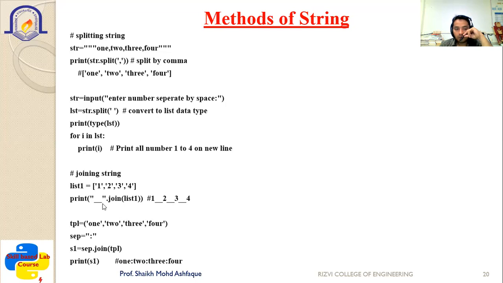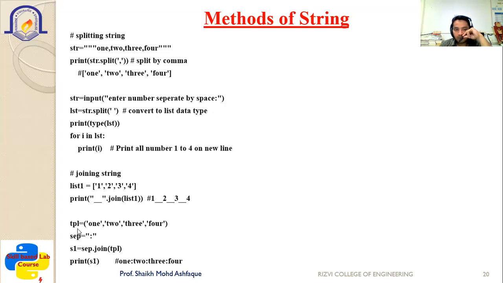So whatever you want to join, you can join it along with the data of that particular list or string. In that scenario you can also use it. For example, you may want to write only single quotes, etc. Whatever you want to join, you can join it with the help of the join method.